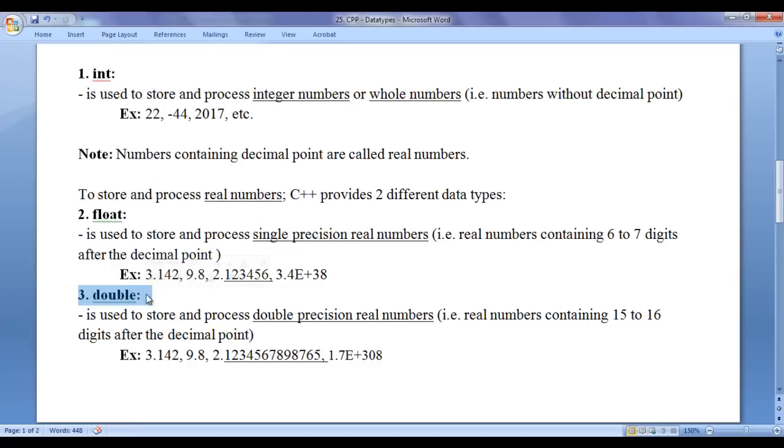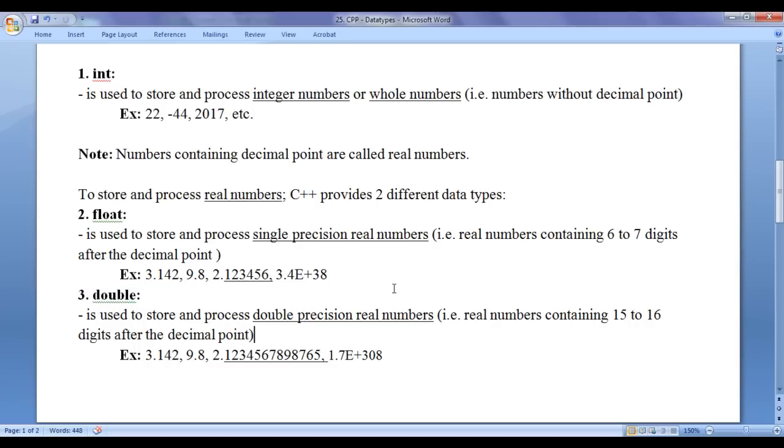Double data type is used to store and process double precision real numbers. That is, real numbers containing 15 to 16 digits after the decimal point. Real numbers containing 15 to 16 digits after the decimal point are considered as double precision real numbers in C++. To store and process double precision real numbers, we take help of double data type.